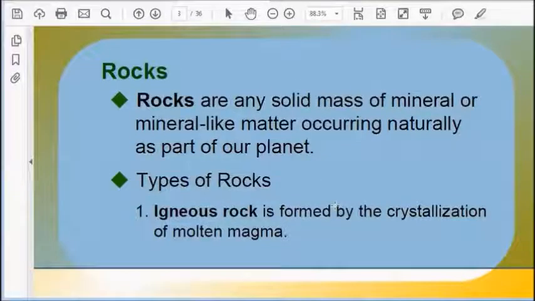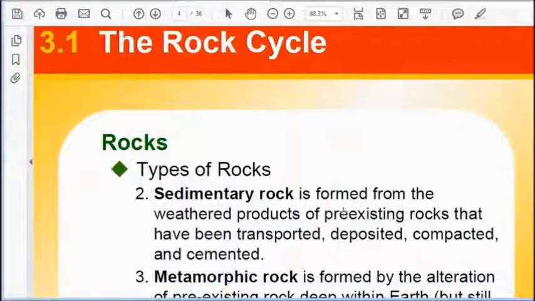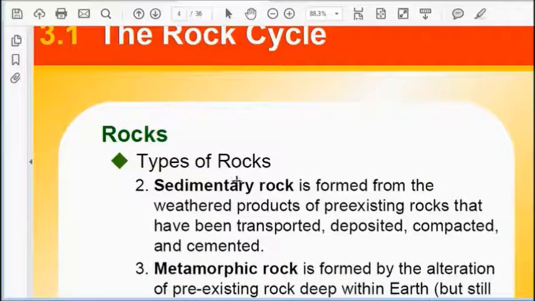Cooling takes place, along with cooling hardening takes place, and rock is made. So igneous rocks are also called primary rocks because they are formed primarily.